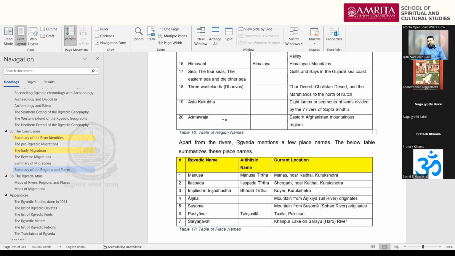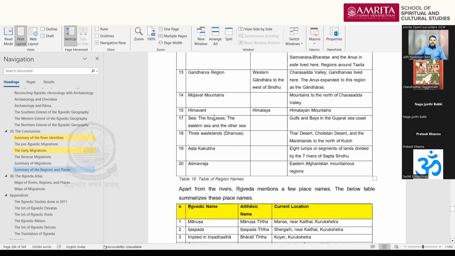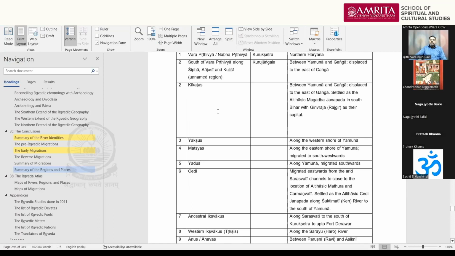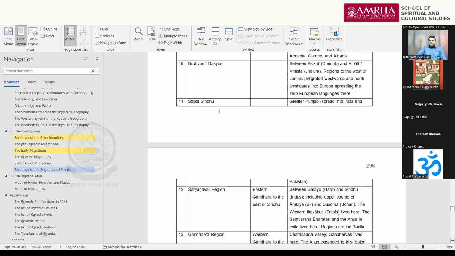They named one tributary of the Kabul river or Kupha river in Afghanistan as Ashmanvati, and that region also they are naming almost in the same 10th mandala period as Ashmavraja. Ashmavraja means that mountainous Afghanistan region. So these are the 20 different regions mentioned in the Ṛgveda.